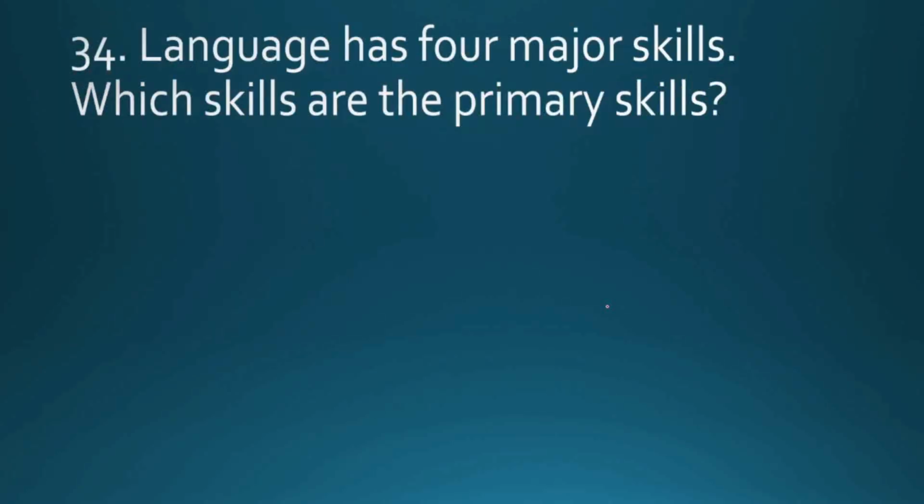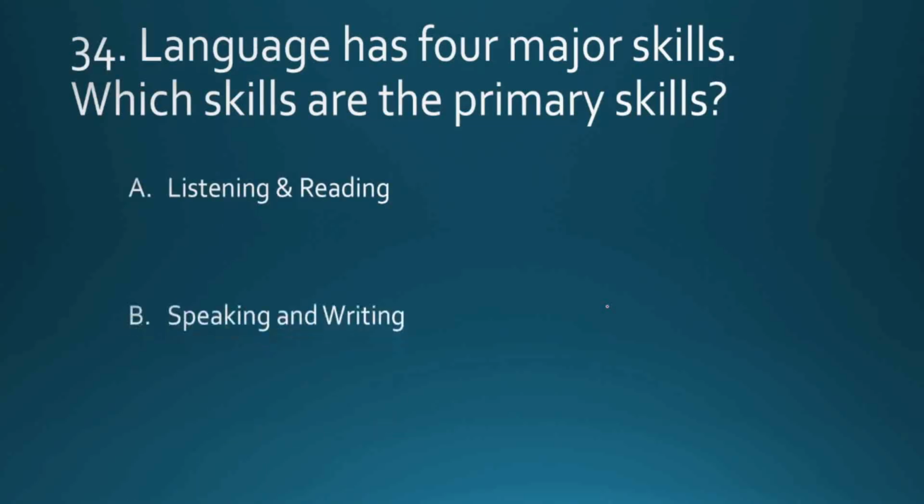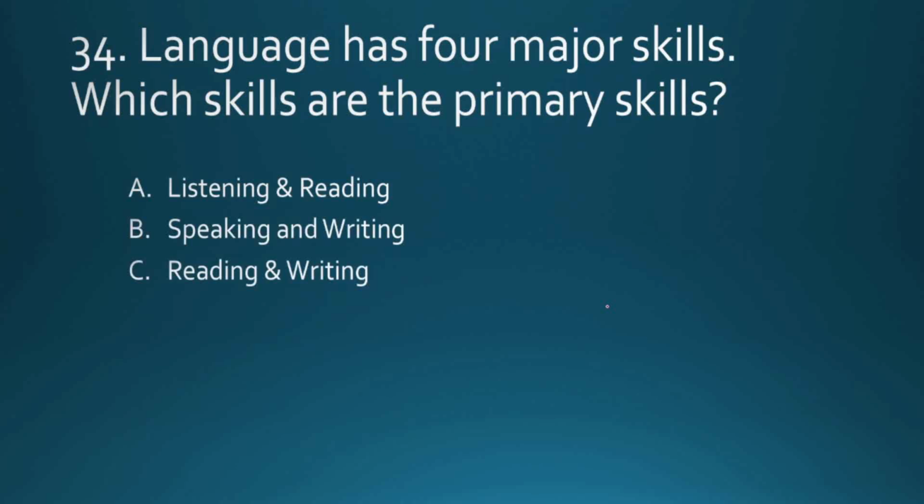Okay, question number 34. Language has four major skills. Which skills are the primary skills? Listening and reading, speaking and writing, reading and writing, speaking and listening. The answer is speaking and listening, because language is primarily oral. First of all, you have to focus on listening and speaking. After that, you will go for reading and writing. Therefore, speaking and listening or listening and speaking are called primary skills.